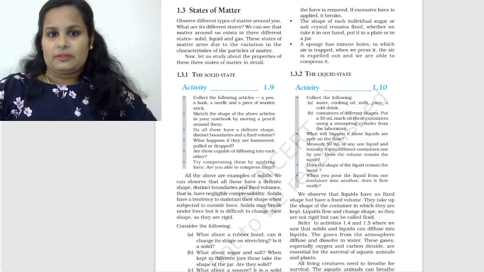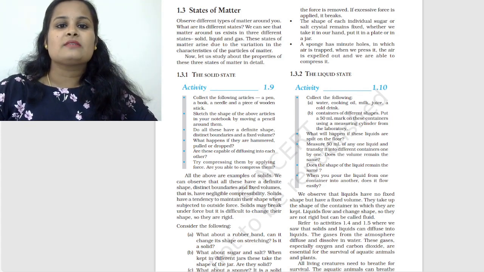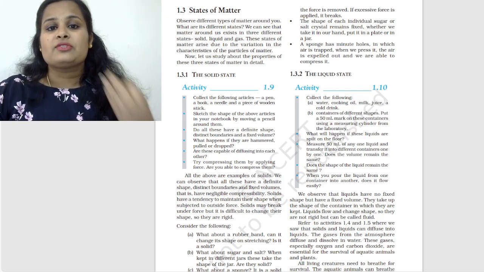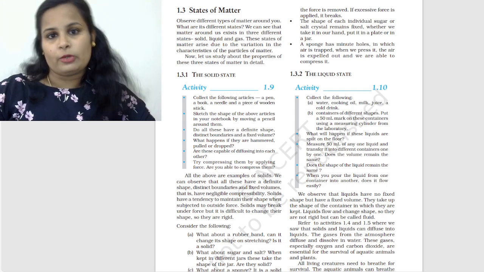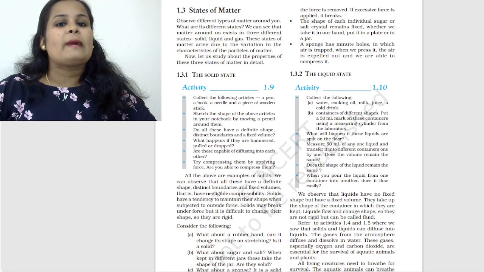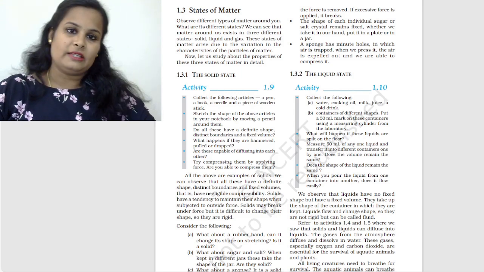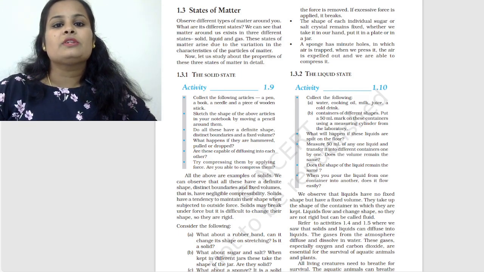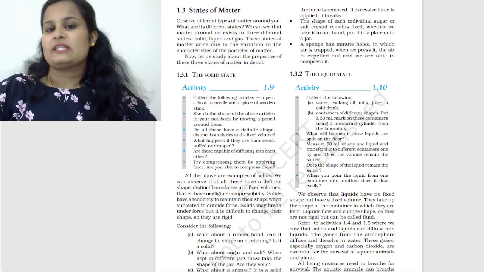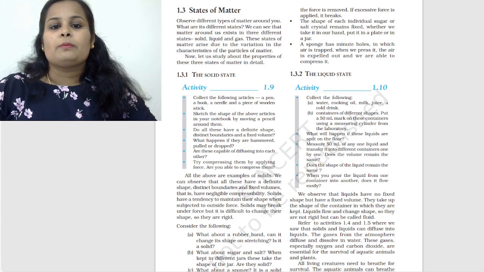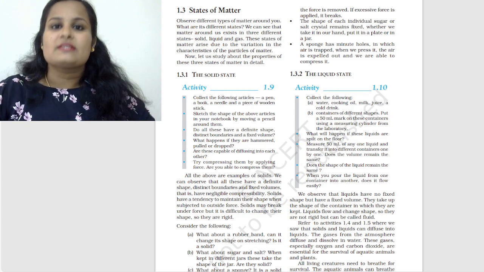The states of matter. Observe different types of matter around you. What are its different states? We can see that matter around us exists in three different states, that is solid, liquid, and gas. These states of matter arise due to the variation in the characteristics of particles of matter. Now let us study the properties of these three states of matter in detail. So 1.3.1, it is all regarding the solid state.